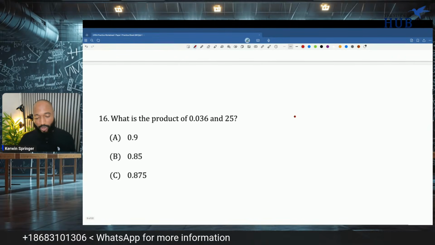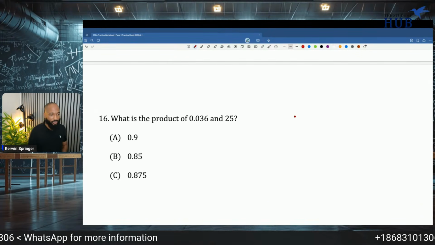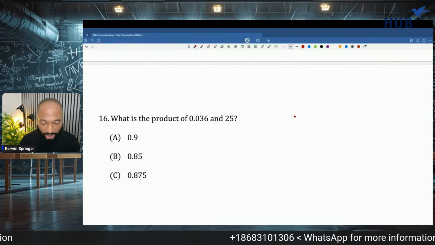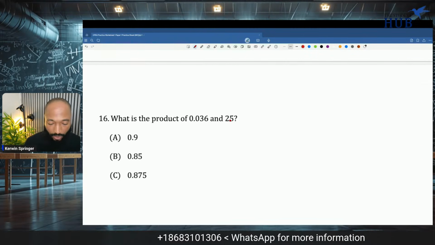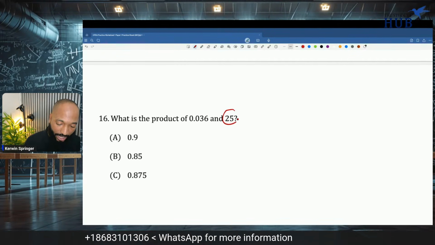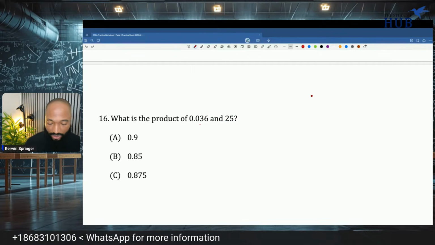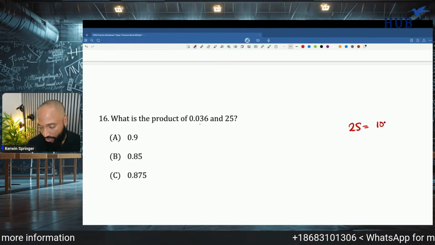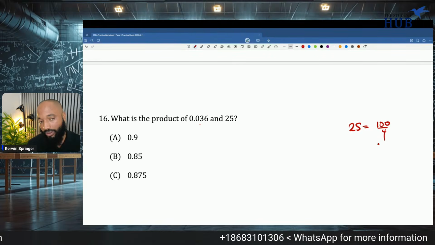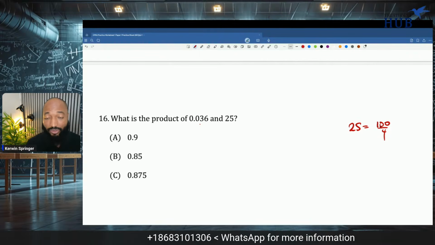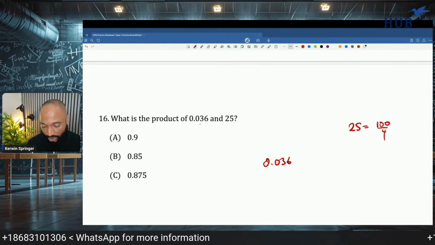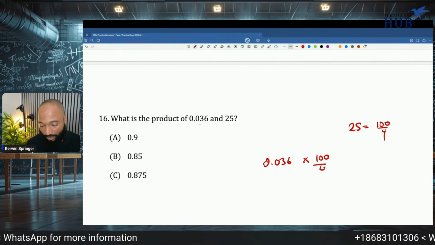Number 16, what is the product of 0.036 and 25? So for multiplying a number by 25, let me show you. If you multiply by 25, what is 25? 25 is really 100 divided by 4. So if I want to multiply 0.036, I can just multiply by 100 divided by 4 and done.